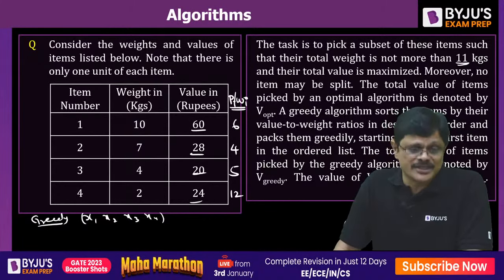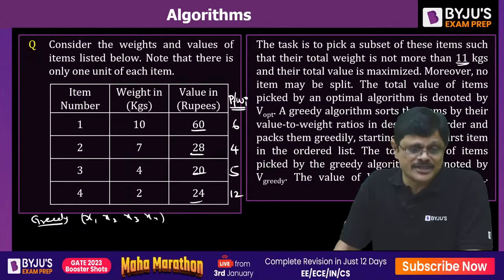Now here if you observe, the highest profit per unit weight is 12. 12 means the weight is 2 kgs. Total capacity is 11. So out of 11, you can reduce 2 kgs. So the new capacity would be 11 minus 2, 9. So item number 4 can be selected. X4 is selected, sir. Now the capacity is 9.